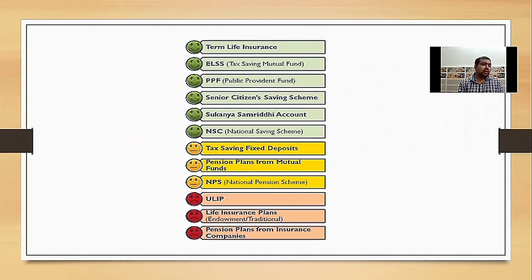After that, health insurance. Health insurance covers the medical and surgical expenses of the insured due to hospitalization from an illness. A health insurance policy helps reduce the financial risks associated with healthcare, and includes cashless facility at certain hospitals, pre and post hospitalization expenses, ambulance charges, daily cash allowances, etc. After that, pension plans from insurance companies.